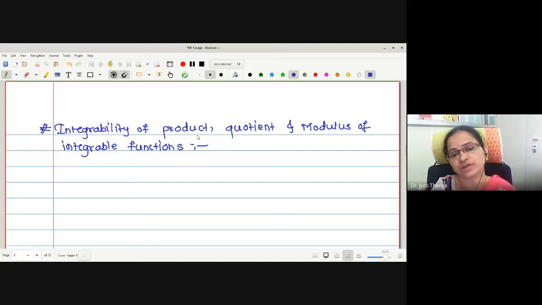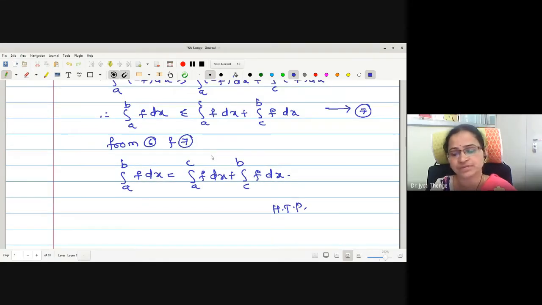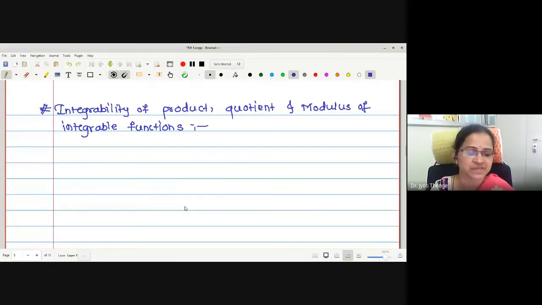Actually, this point what we have proved just now, we have used it many times. Integration a to b of f dx is integration a to c plus c to b. We have used it up to our graduation also, many times. But this is the first time we have seen the proof, that it is true by the Riemann integration theory. And it is always interesting to know the proof of the statements we have used.